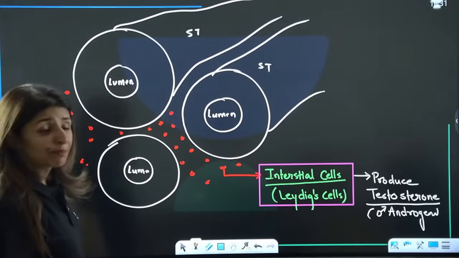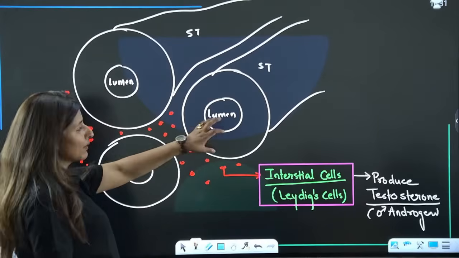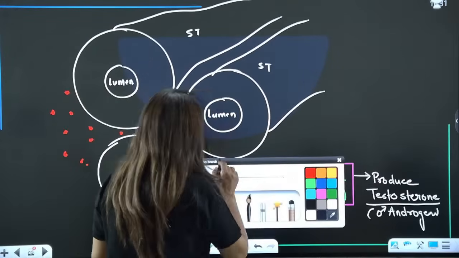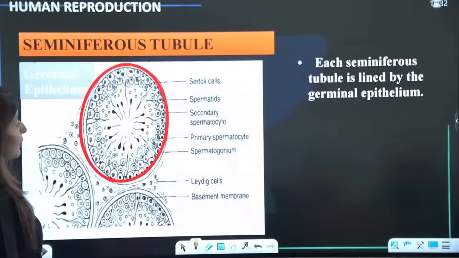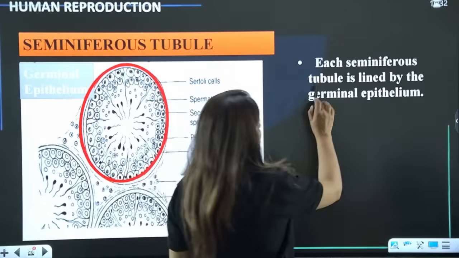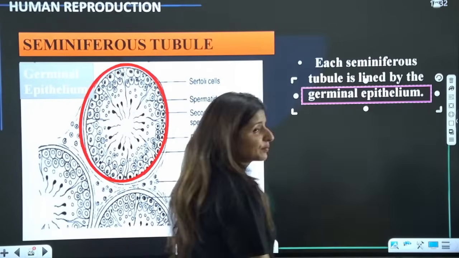These are the interstitial cells present in the interstitial space producing the testosterone. Are we clear? Now, this testosterone will go inside the seminiferous tubules and help in sperm production. Now, if we go into the details of the seminiferous tubule, each seminiferous tubule is lined by germinal epithelium.